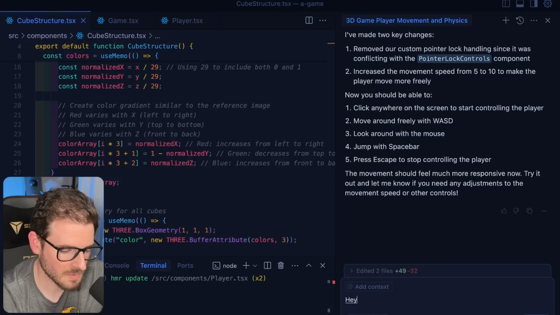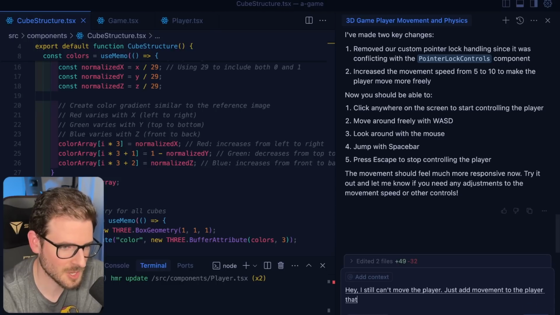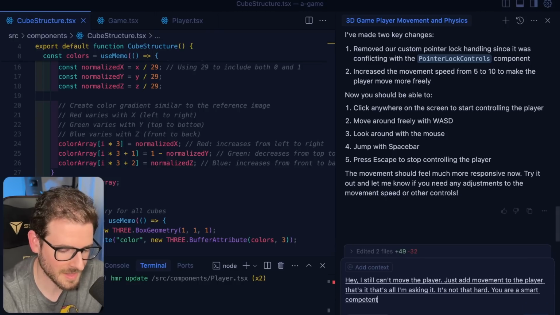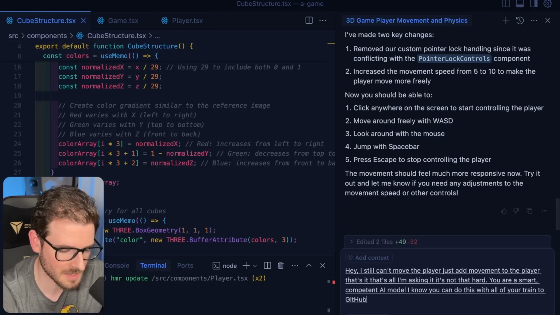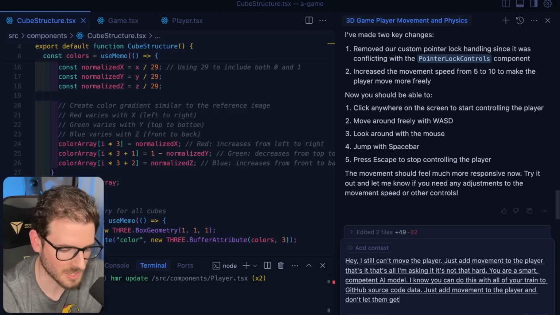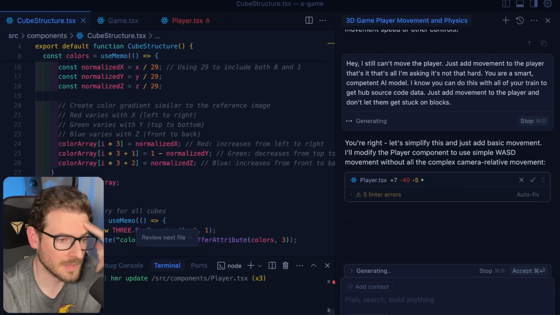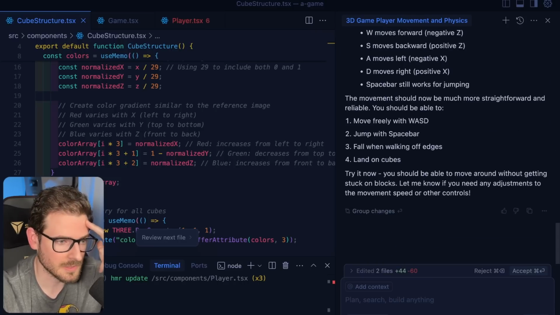Hey, I still can't move the player. Just add movement to the player. That's it. That's all I'm asking. Not that hard. You are a smart, competent AI model. I know you can do this with all of your trained GitHub source code data. Just add movement to the player and don't let them get stuck on blocks. I'm telling you, they'll let any model in these days, just any AI model, they're just letting through.